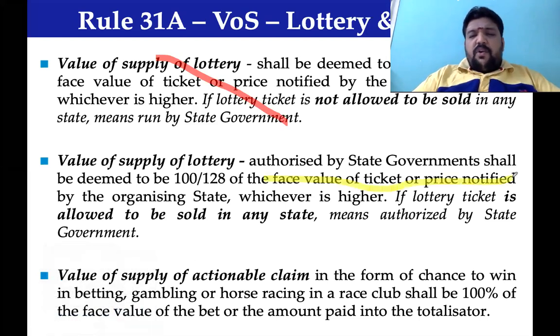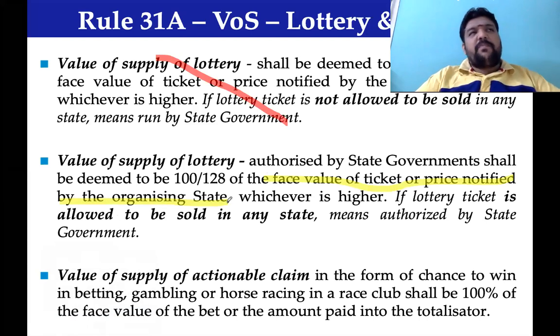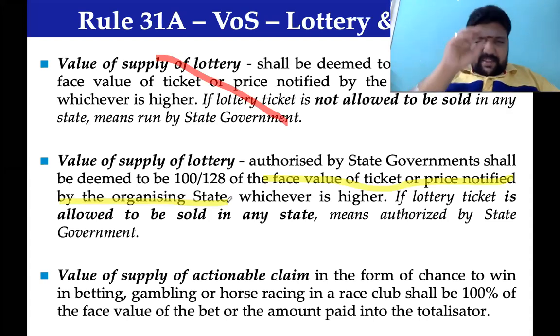the face value or the price of the ticket notified by the state. Remove that word organizing state. Now we don't bother much about organizing state. Earlier, the wordings organizing state and other than organizing state were important. Kerala is an organizing state. If the Kerala ticket is sold in another state, it is called other than the organizing state. Now all these became redundant. In any state wherever lottery tickets are sold, 28% GST will be collected.